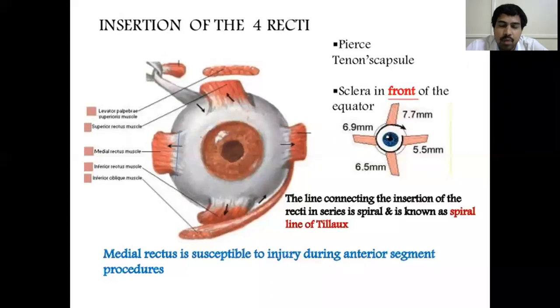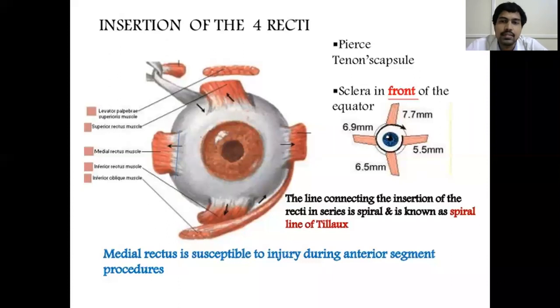So pterygium is more common on the nasal side because UV rays reflect from the nasal bridge, and the palpebral aperture width is more on the medial side compared to the lateral side. And the tears are secreted from the lacrimal gland on the lateral aspect, and they drain the debris through the nasolacrimal duct, which is present on the medial aspect. So all the debris is pulled up in the medial aspect. That's why nasal pterygium is more common.